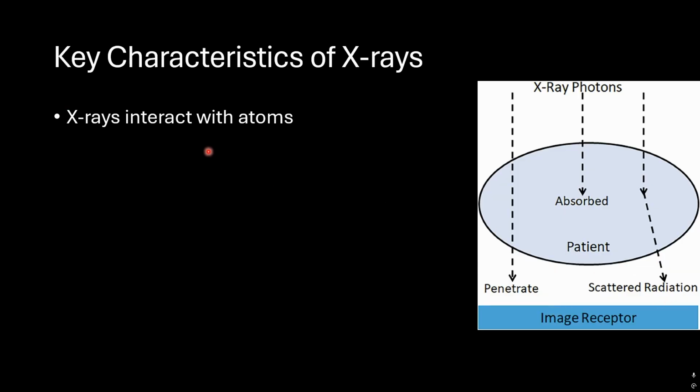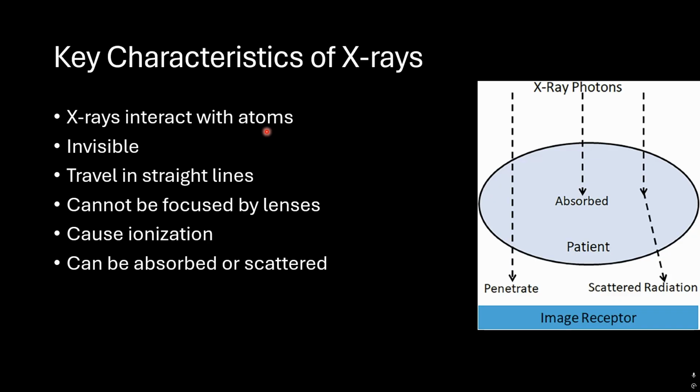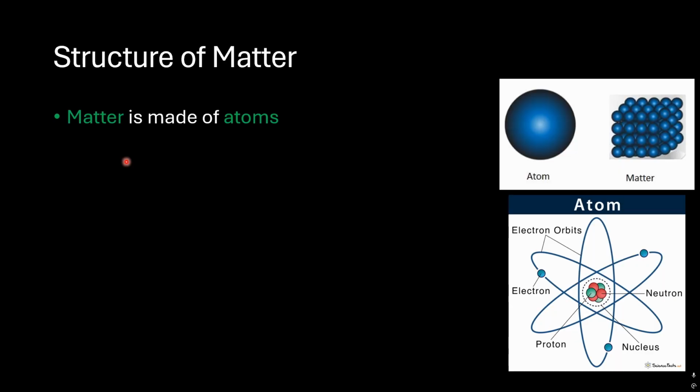So let's talk about the characteristics of X-rays. X-rays interact with atoms, and they are invisible; we cannot see them. They travel in straight lines, cannot be focused by lenses, cause ionization, can be absorbed or scattered, and produce biological effects. These are the main characteristics of X-rays. As we go through the lectures, we will see and deal with these effects during this course.